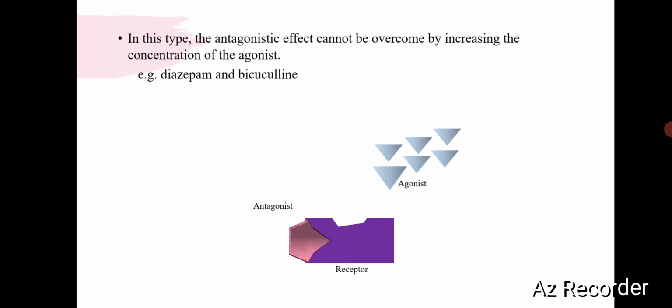This prevents the effect of the agonist on the receptor. In this type of antagonism, the antagonistic effect cannot be overcome by increasing the concentration of agonist. For example, diazepam and bicuculline are the non-competitive antagonists of the GABA A receptor.